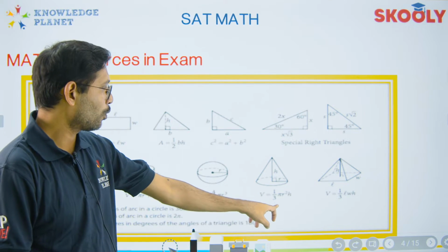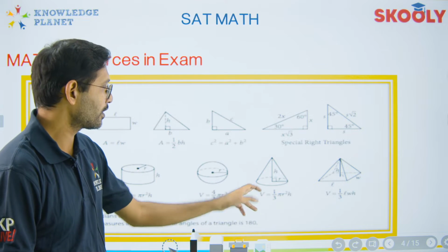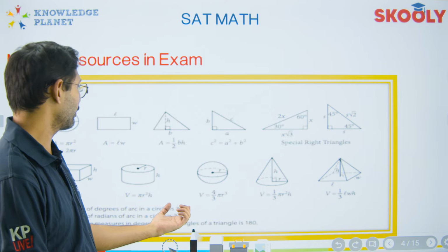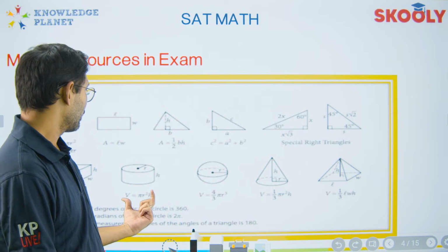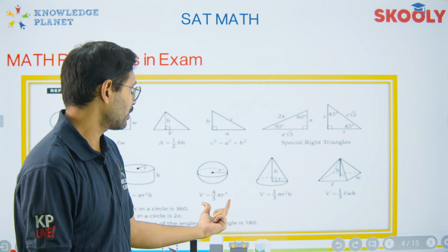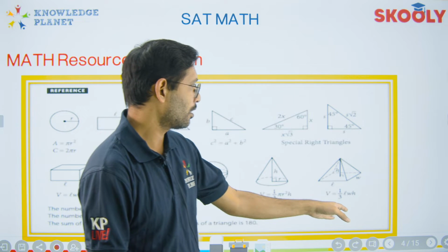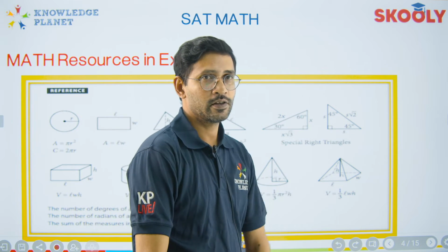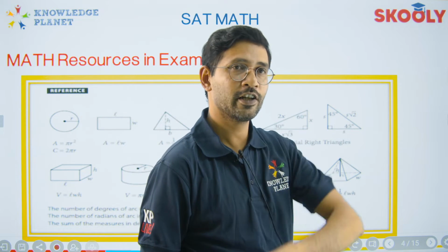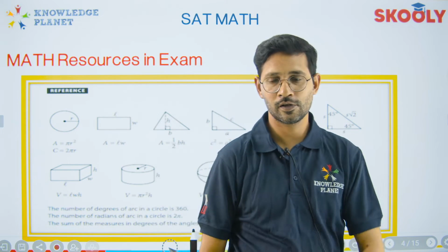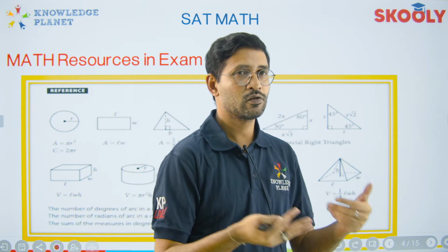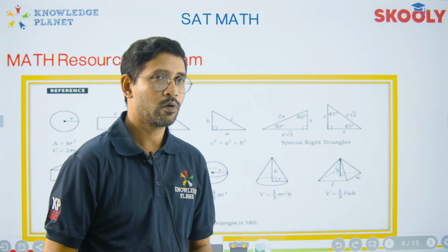They are giving you the 1/3 pi r square h, that's the volume of a cone. And over here, if you see, they have been talking about the sphere, which is 4/3 pi r cube. They're talking about the pyramid here. That's good, right? They're not giving the surface area. And surface area, curved surface, total surface, when it comes to 3D geometry or solid geometry, and when it comes to mensuration, volume, they play a very important role.